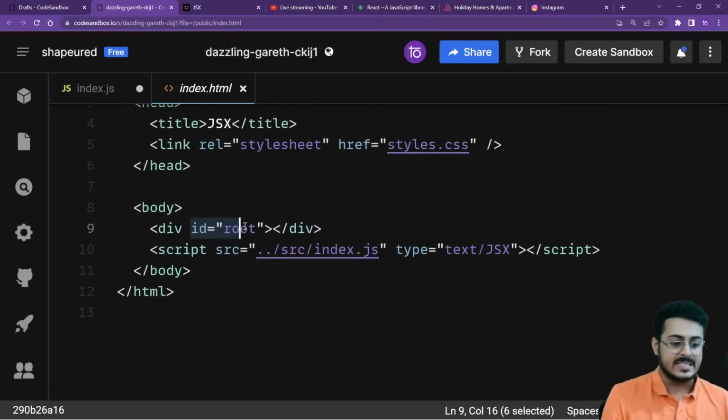Now this ID that I've given to this div tag, ID is basically like your roll number. When you are in a school, your roll number is unique. Am I right, guys? Your roll number is unique. Please let me know, guys.